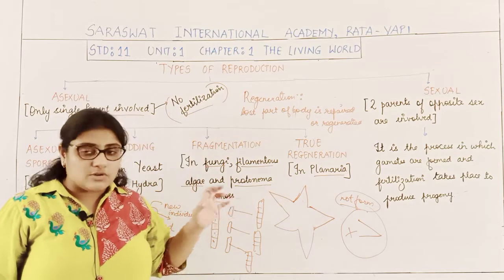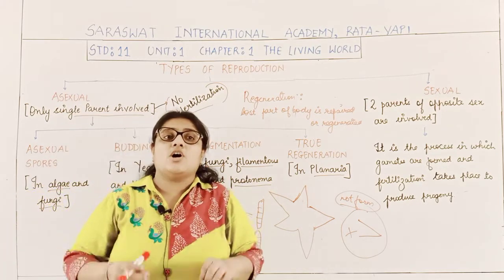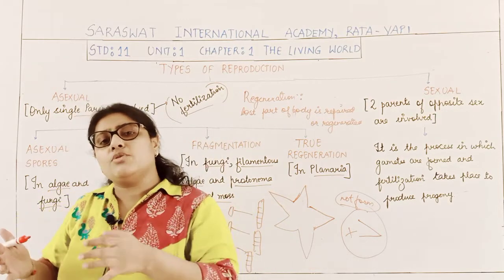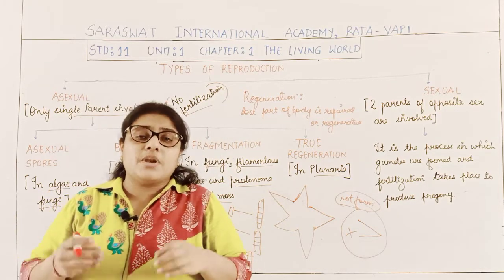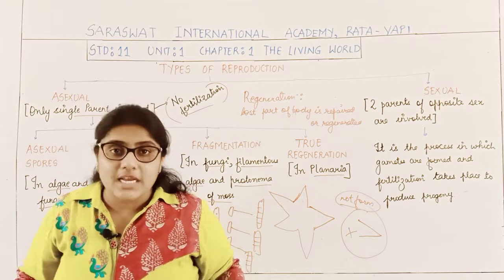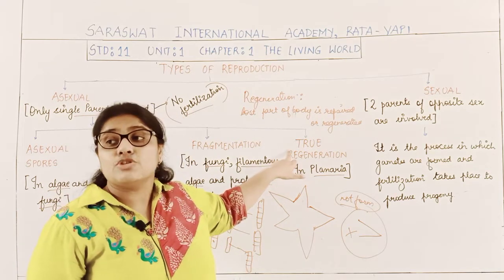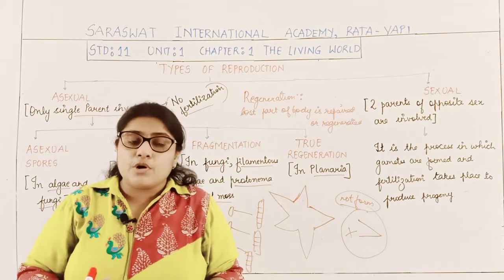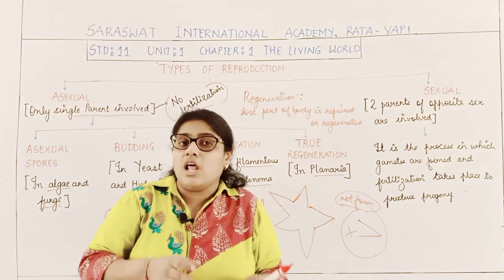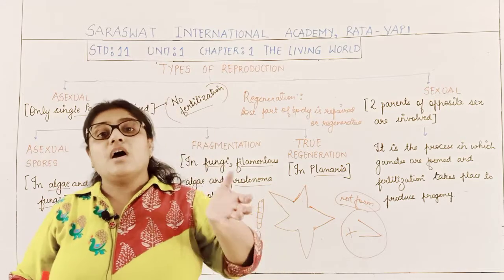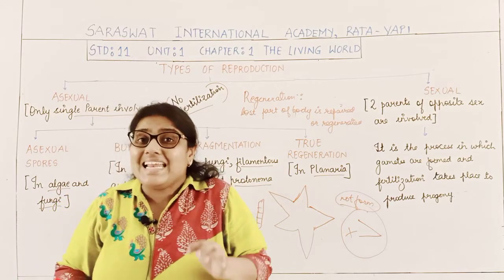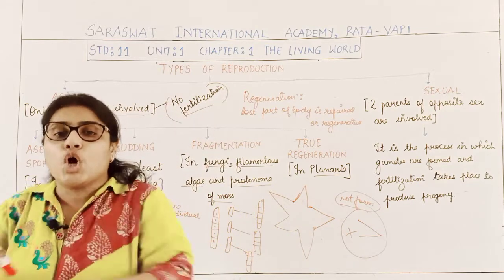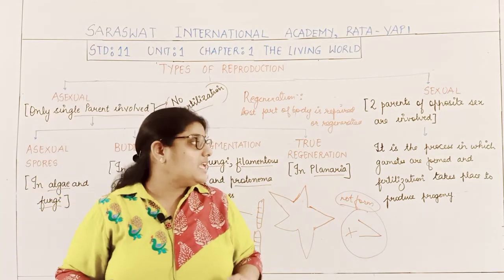What happens in true regeneration? Each lost part, say for example, if the body is divided into 3 parts, each and every part will form a complete organism. That is true regeneration. But what is regeneration? Suppose an organism has a lost part and the organism will only develop that lost part, but that lost part does not develop the complete organism.